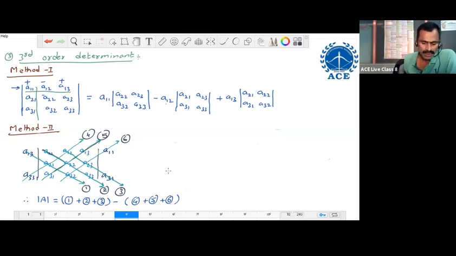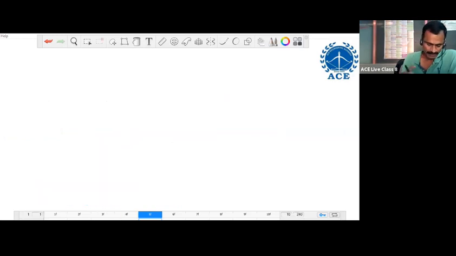This is about the third order determinant. Next, we go to the fourth order determinant.